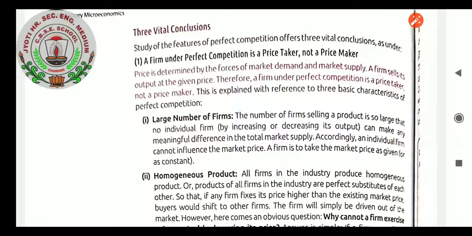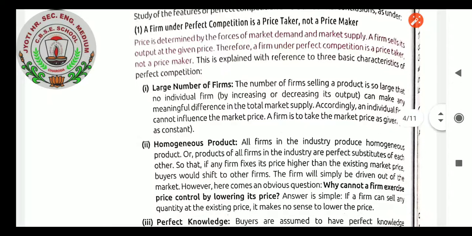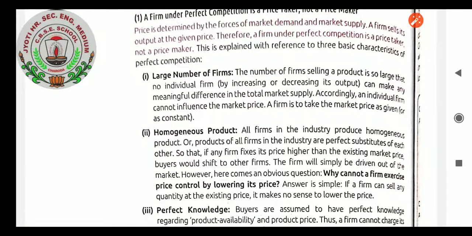This is explained with reference to three basic characteristics of perfect competition. Why a firm is a price taker, not a price maker. Very first, large number of firms. The number of firms selling a product is so large that no individual firm, by increasing or decreasing its output, can make any meaningful difference in the total market supply. Accordingly, an individual firm cannot influence the market price. A firm has to take the market price as given and constant.